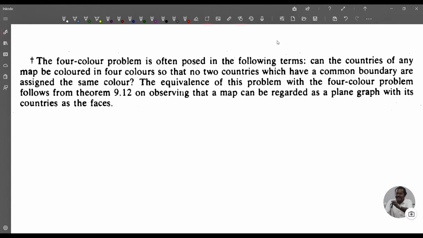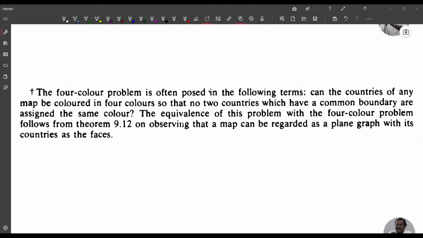The four-color problem is often posed in the following terms. Can the countries of a map be colored in four colors so that no two countries which have the same boundary are assigned the same color? The equivalence of this problem with the four-color problem follows from theorem 9.12, on observing that the map can be regarded as a plane graph with its countries as faces.